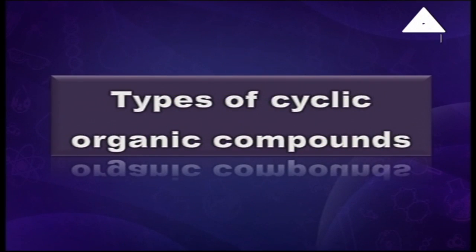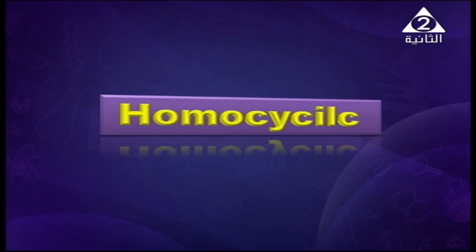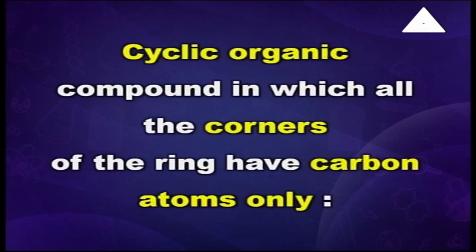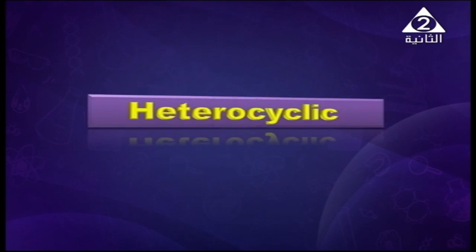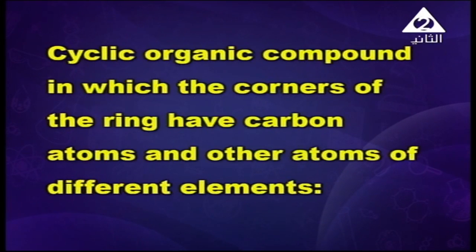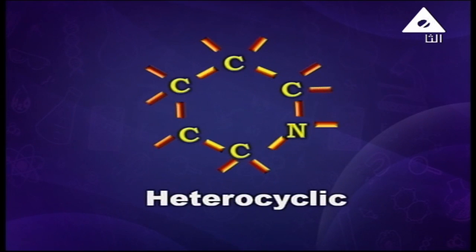Now we are going to discuss the types of cyclic organic compounds. Homocyclic compound is a cyclic organic compound in which all the corners of the ring have carbon atoms only. As shown on the screen, it is a homocyclic compound. All the corners of the cycle are carbon atoms. While in heterocyclic compounds, the cyclic organic compound has corners of the ring with carbon atoms and other atoms of different elements. As shown on the screen, here one nitrogen atom is in the ring between the carbon atoms, so it is a heterocyclic compound.